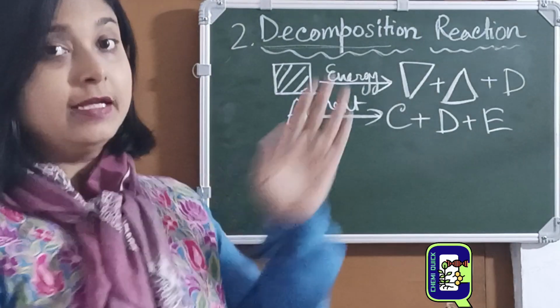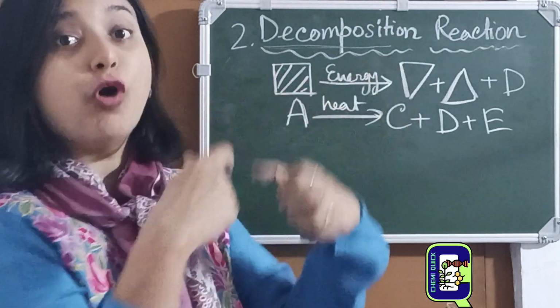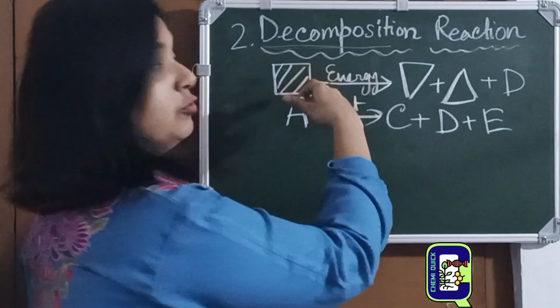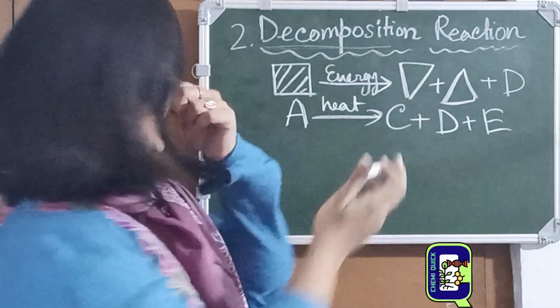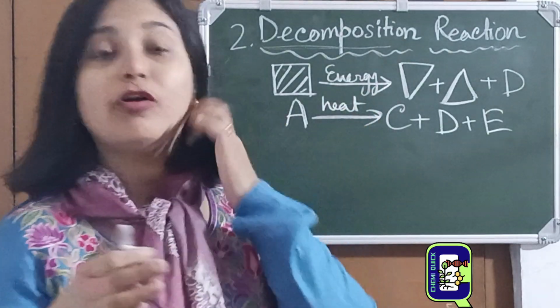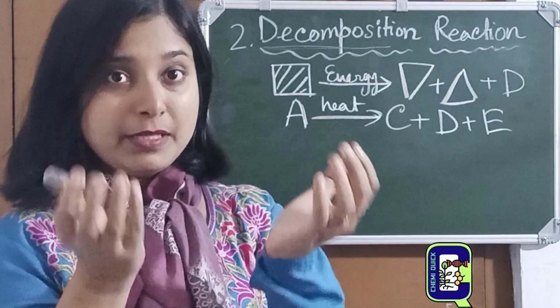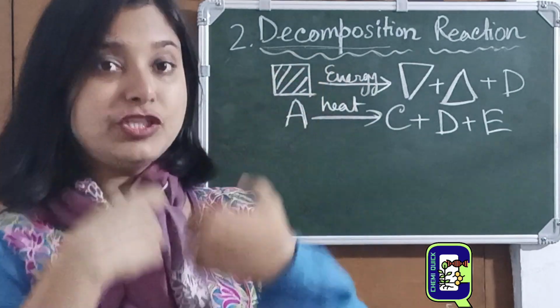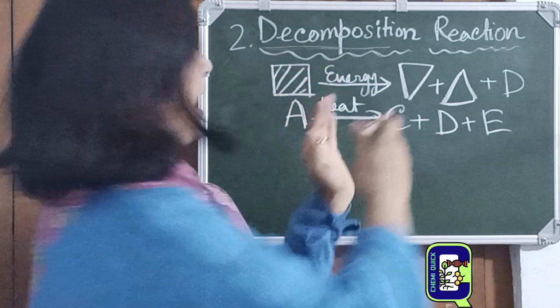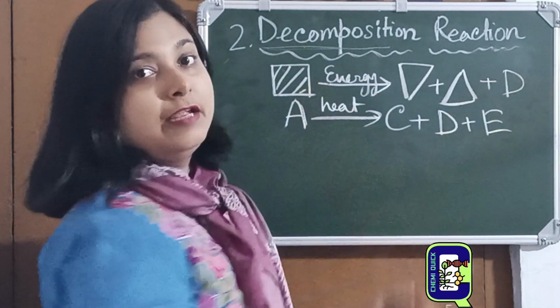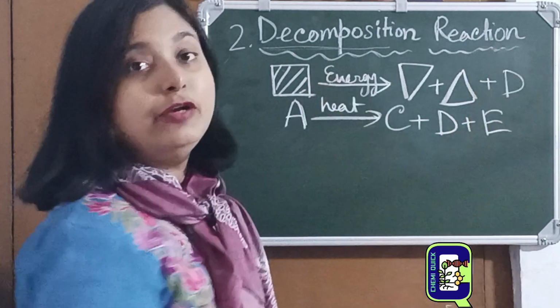So here this energy is absorbed. The energy is used up, and then these products are formed. These kinds of reactions are mostly called endothermic, which means the energy is taken inside and the substance splits into many.